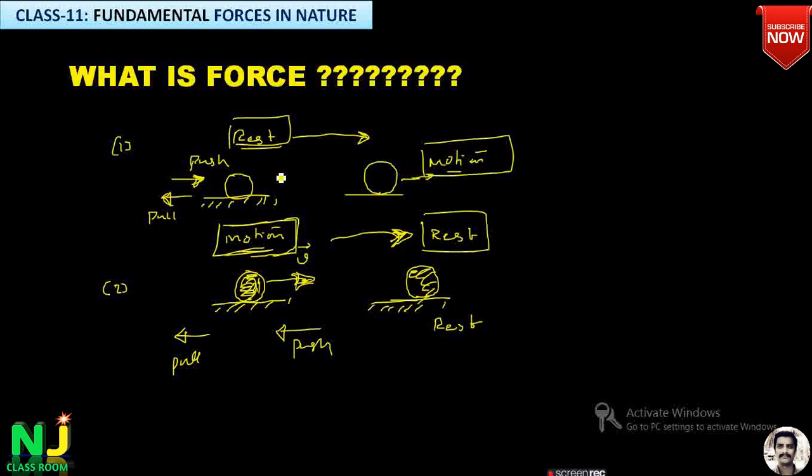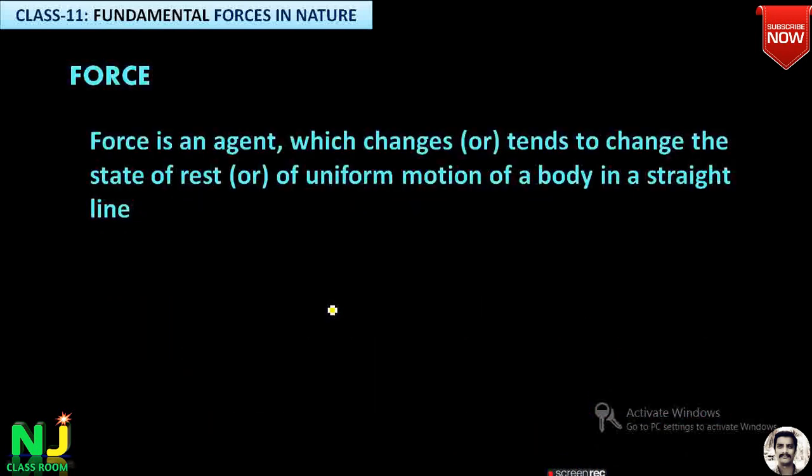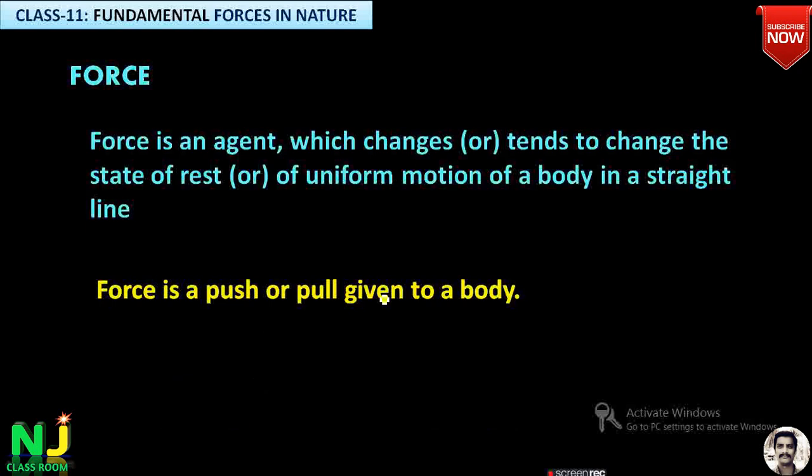So observe both conditions, from rest to motion or motion to rest, we have to apply an agent called force. So what is force? Force is an agency which acts on the body and changes the state of rest of the body or changes the state of uniform motion of the body. Either it tries to change the state of rest or of uniform motion. That is the definition of force. Simply, force is an agent which changes or tends to change the state of rest or of uniform motion of a body in a straight line. Otherwise we say simply force is a push or pull given to a body.